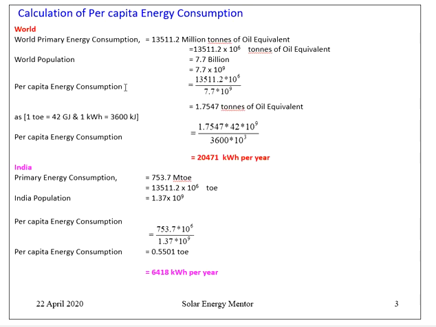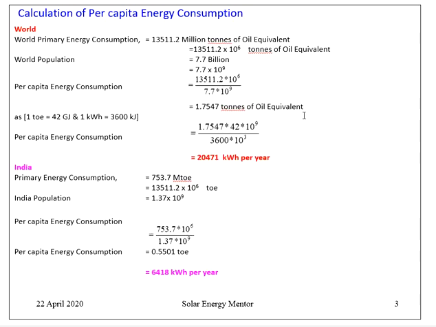Now, per capita energy consumption is energy consumption divided by the population. So, this figure comes out to be in tons of oil equivalent. So, per capita energy consumption at the world level is 1.7547 tons of oil equivalent.